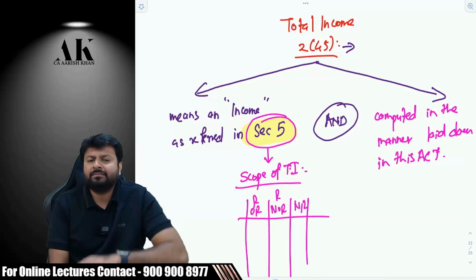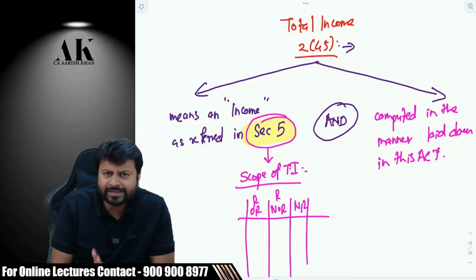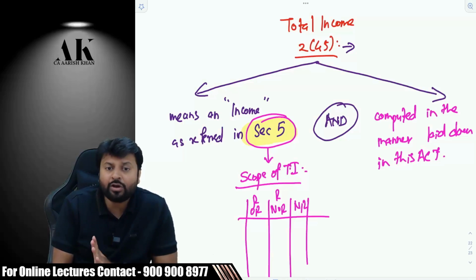Like for example, there is a non-resident who is staying in UK and is earning income in UK, is earning salary in UK. Does Indian government have any right to take tax from him? A UK person staying in UK, earning money over there, receiving money over there, does Indian government have a right? Yes, he is earning salary.